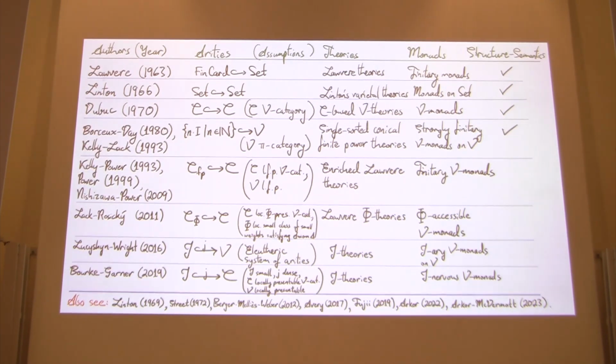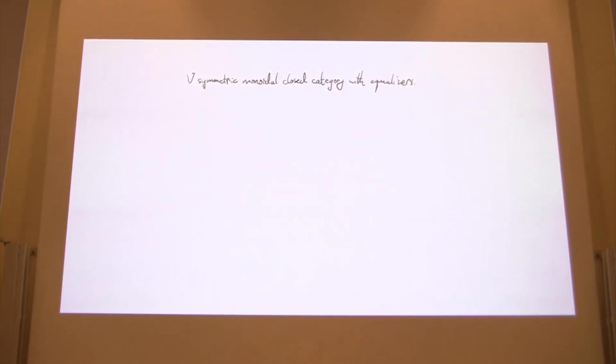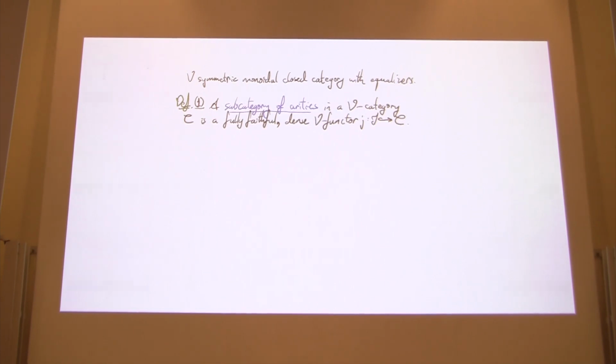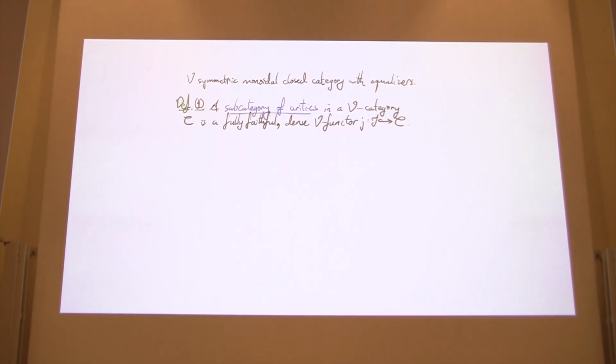Okay, so our setting that we'll start with is a symmetric monoidal closed category V with equalizers. And then a subcategory of arities in a V-category C is a fully faithful and dense V-functor J from a V-category J to C. And this is dense in the enriched sense. The full subcategory J does not need to be small.